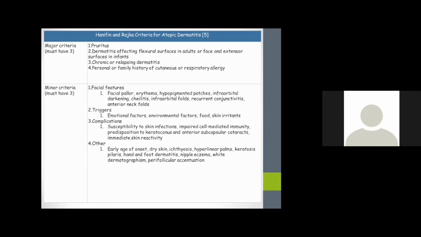So for the main diagnosis, there will be pruritus, dermatitis over the flexural surfaces, and over the face and extensor surfaces in infants. There will be a chronic condition, and there is always a positive family history.